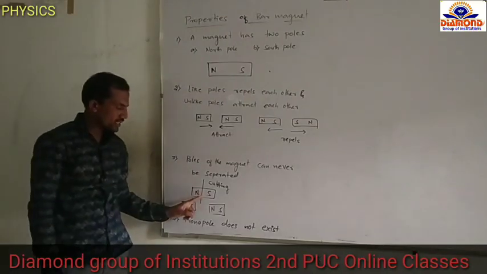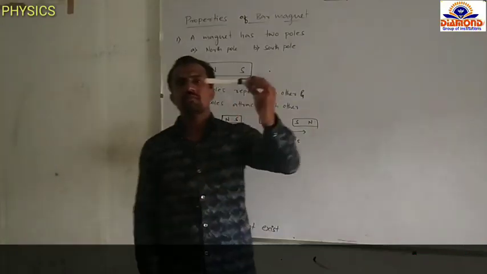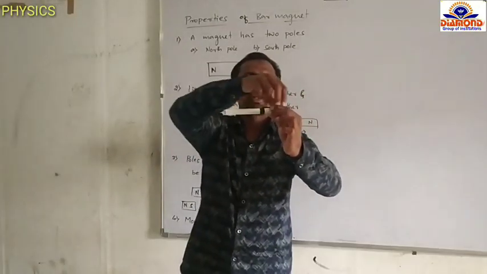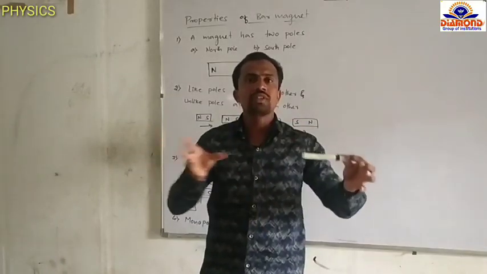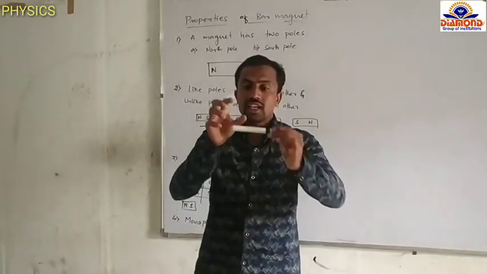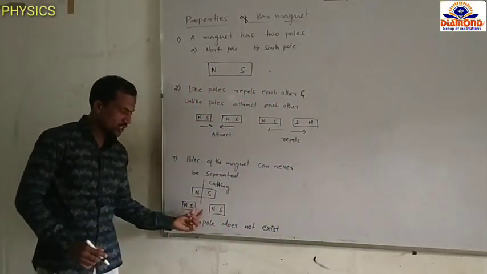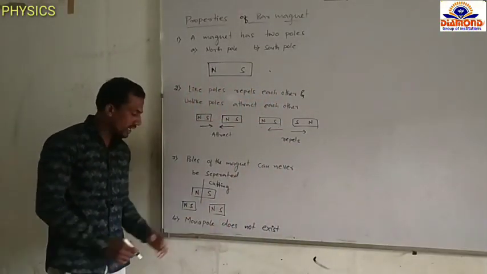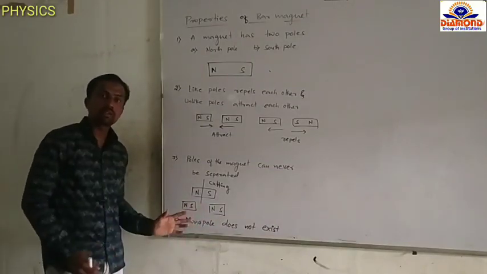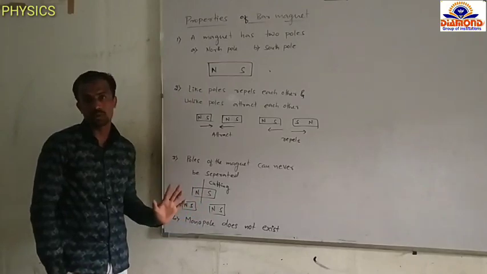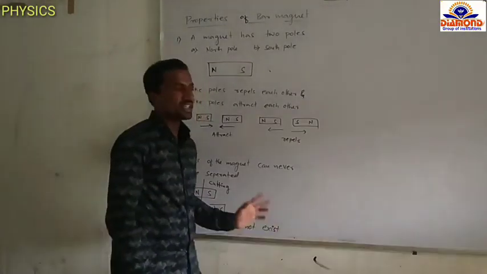For example, this is a pen, like a bar magnet. This side is north pole and this side is south pole. If you cut from the center, then two pieces will be formed. But each piece of the magnet has two poles. Again, if you cut these two pieces, it means four pieces, and each piece has two poles. The monopole does not exist in nature.